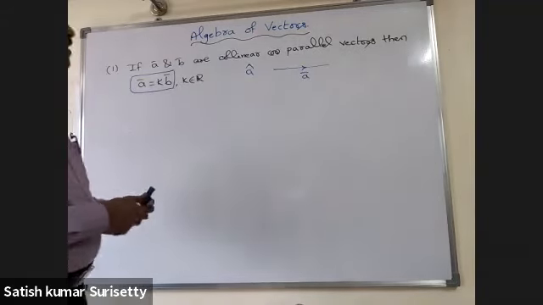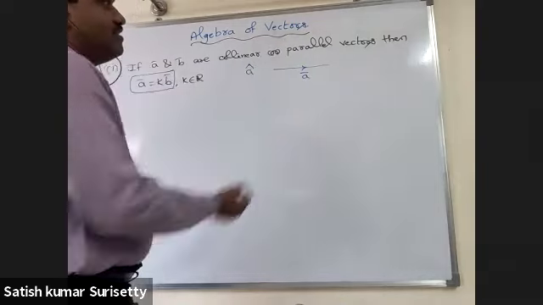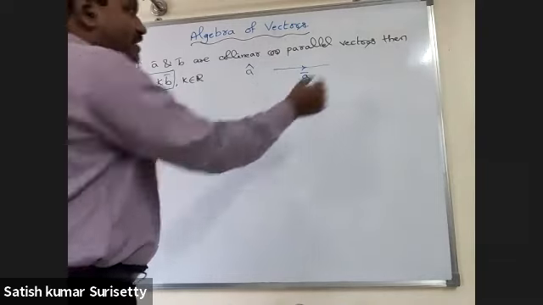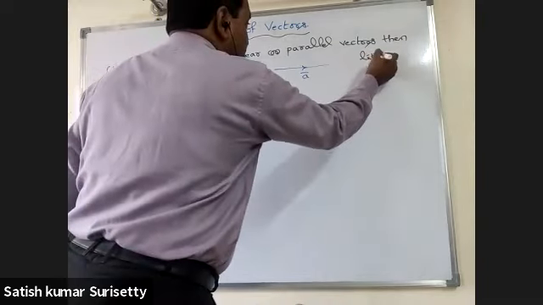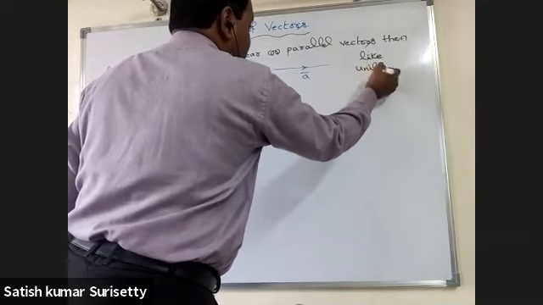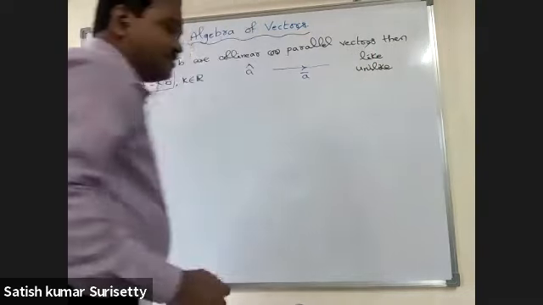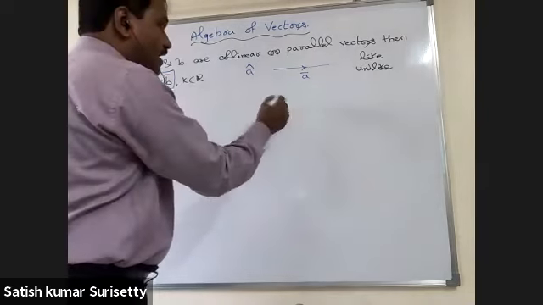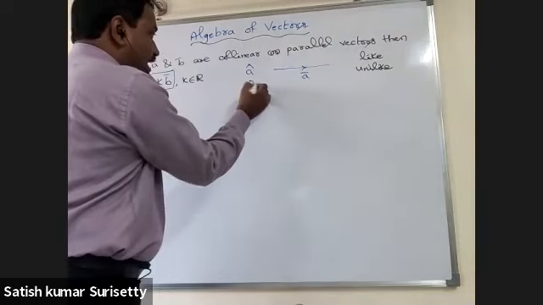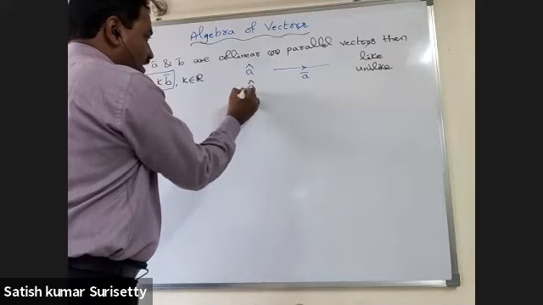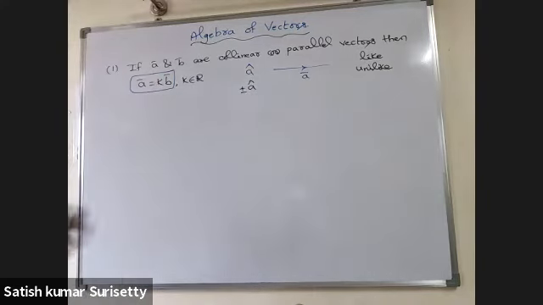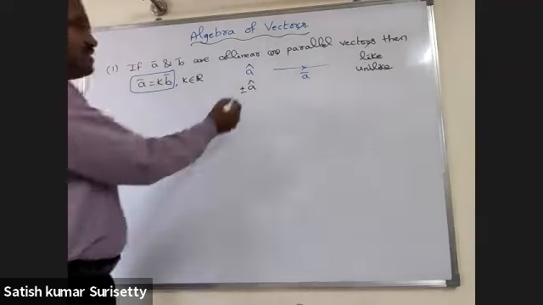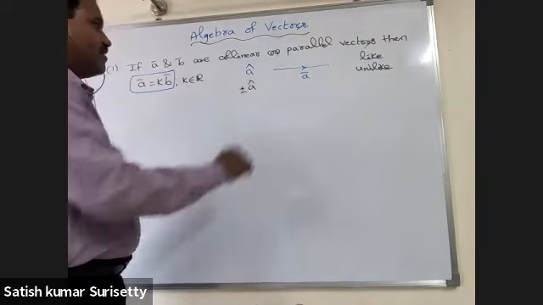Since A bar and B bar are parallel vectors, then they can be either like vectors or unlike vectors. Then the unit vector in the direction of B bar will become either A cap or minus A cap.